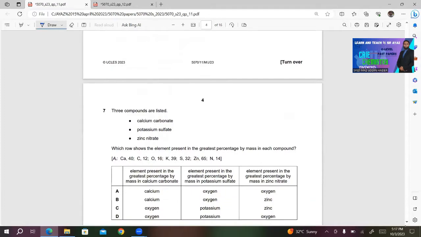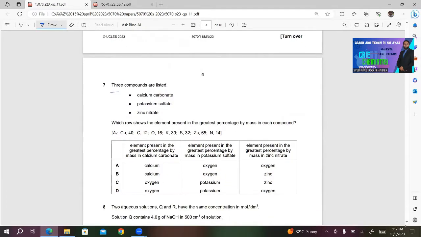Number 7, 3 compounds are listed: calcium carbonate, potassium sulfate, zinc nitrate. Which row shows the element present in the greatest percentage by mass in each compound? Here they provided us with the AR. In the first column, we have the element present in the greatest percentage by mass in calcium carbonate.